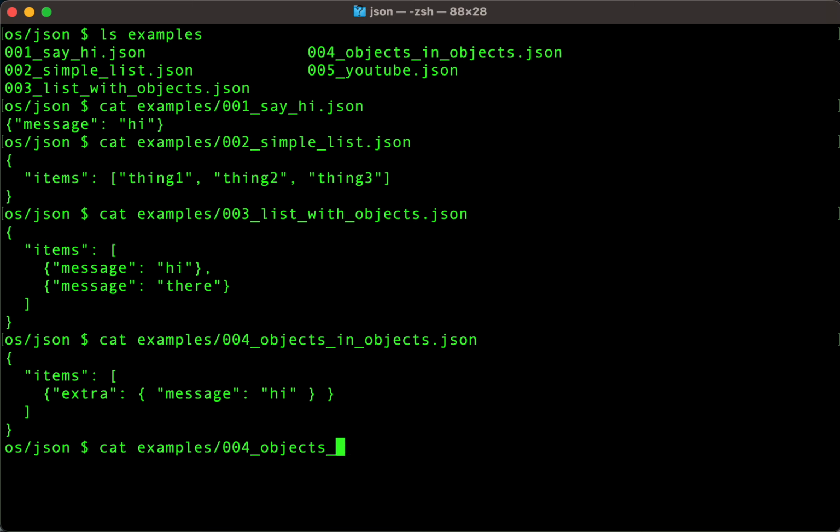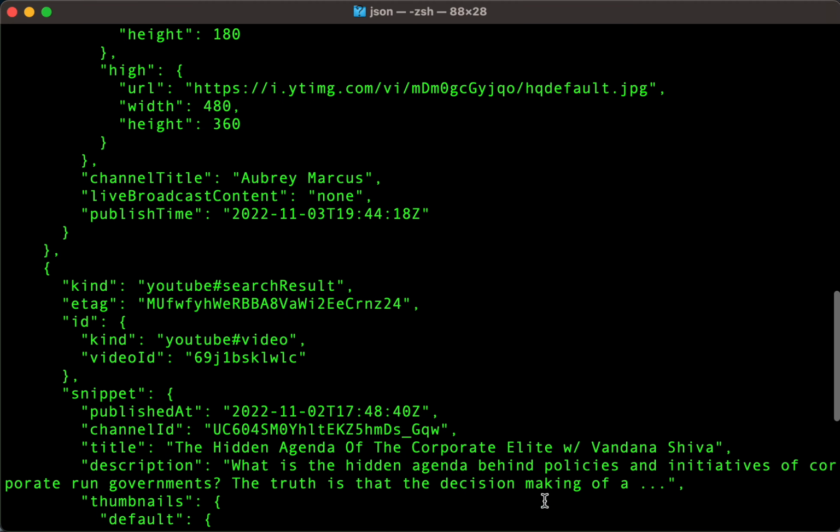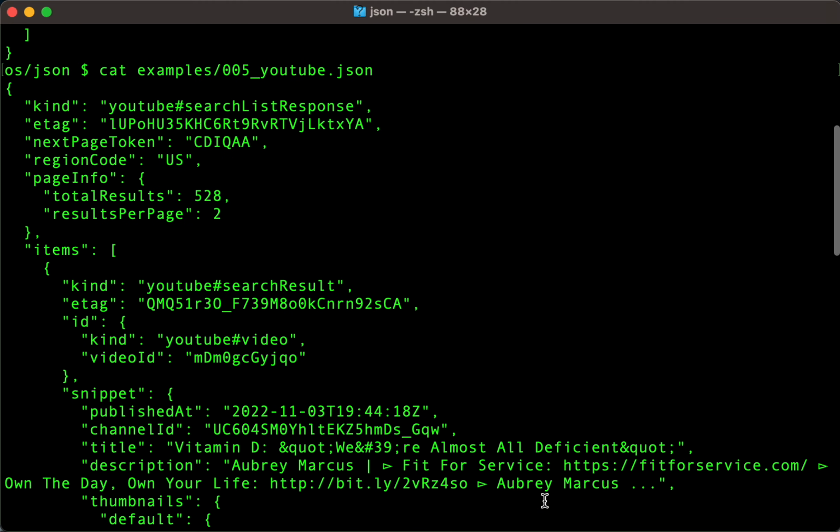But the end goal here is the final one, which is real JSON from YouTube. This is what the whole goal is here, is to make an API request and get back real world JSON and be able to handle it and not get intimidated by it. Because look at this thing. Oh my God. That's a lot of JSON, right? So this is a real world JSON example.